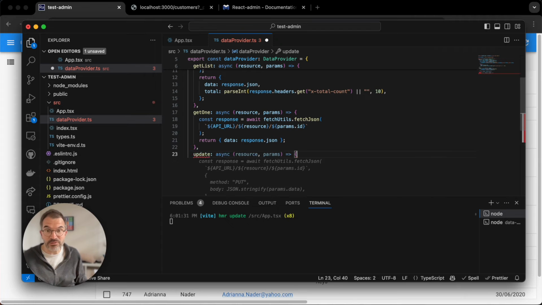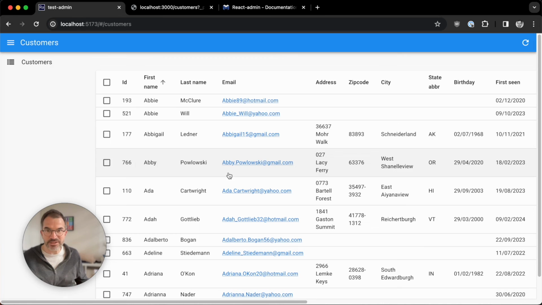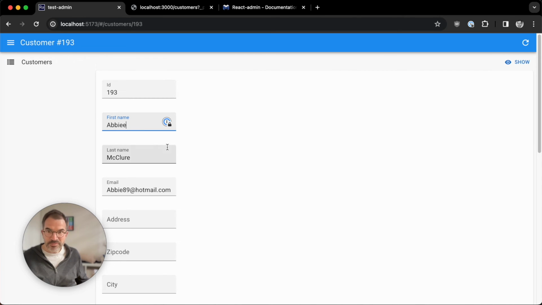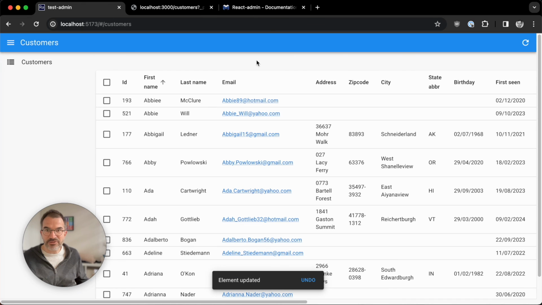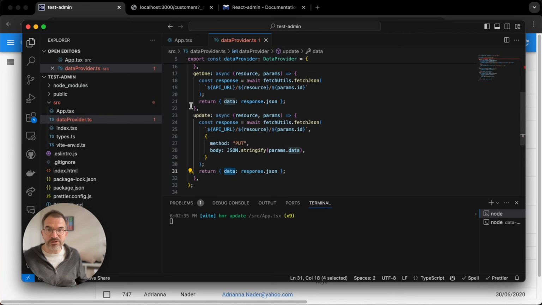It's also an asynchronous method, and once again, GitHub Copilot is right. It's possible that GitHub Copilot was trained on the RectAdmin documentation. Anyway, GitHub Copilot returns a put request using the params.data in the body of the request, and I'm using the response.json in the data, and that's correct. So now if I'm updating this user and I'm saving, after the optimistic update, it works. It even changes the order because it's ordered by first name. So that's it for my dataProvider.update.